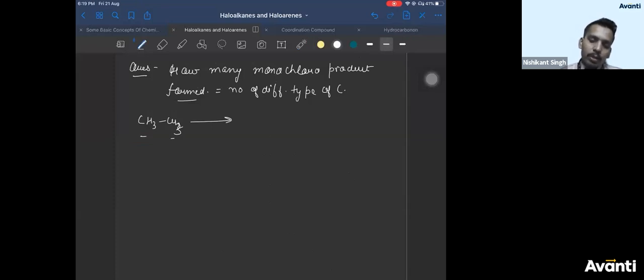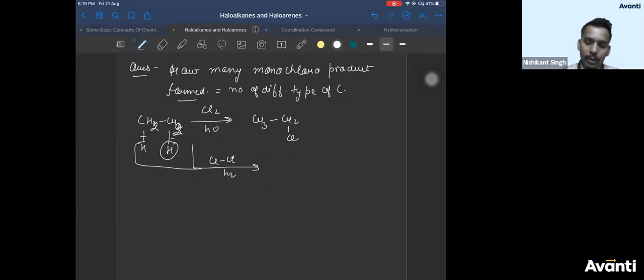If you still don't understand it, try to form all the monochloro products. If you replace this hydrogen by Cl, you will get what? CH2Cl, CH3, Cl2, sunlight. If you try to replace this hydrogen with Cl, you will get CH2Cl, CH3. But you should observe both the products are same. How are they same products? Name them. This carbon should get first number 1, 2. So it is 1-chloroethane.